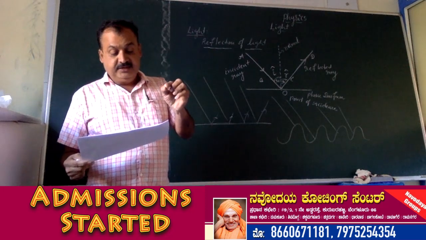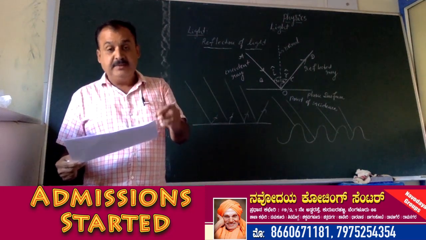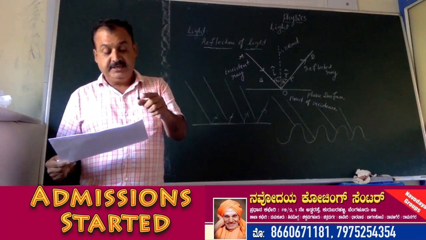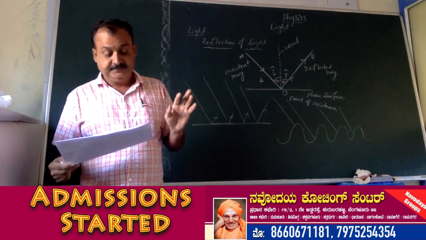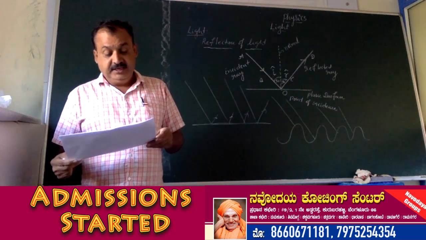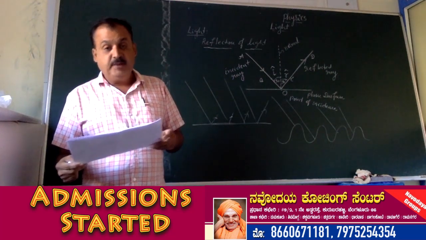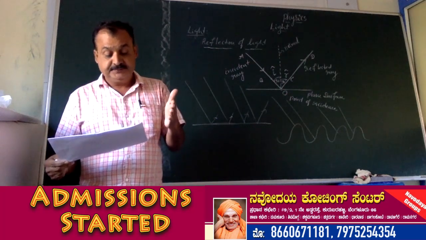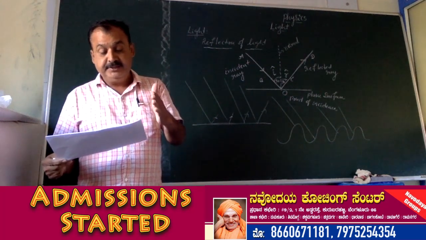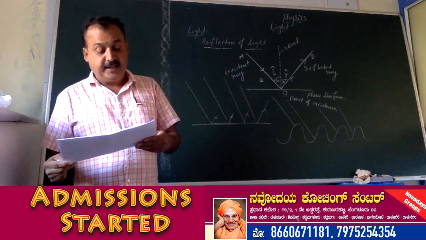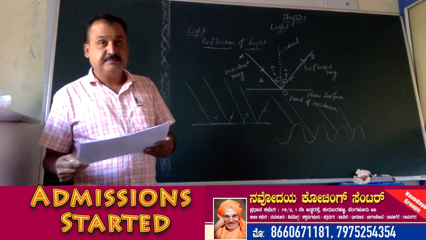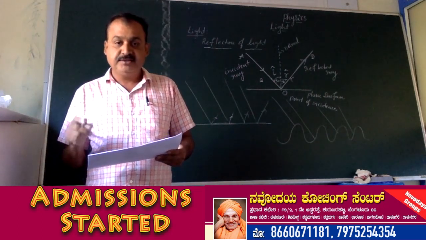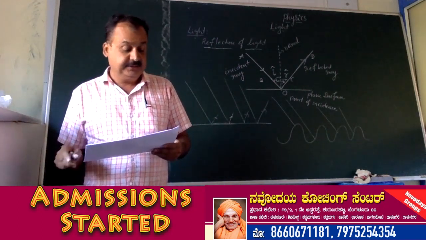Light is a form of energy that enables us to see. All objects reflect the light rays that fall on them. These reflected rays, when received by our eyes, make the objects visible to us. We are able to see through a transparent medium as light is transmitted through it. The speed of light in vacuum is 3 into 10 to the power of 8 meter per second.